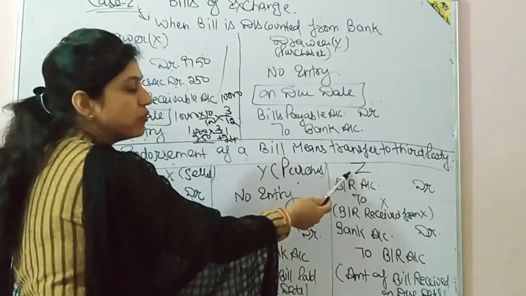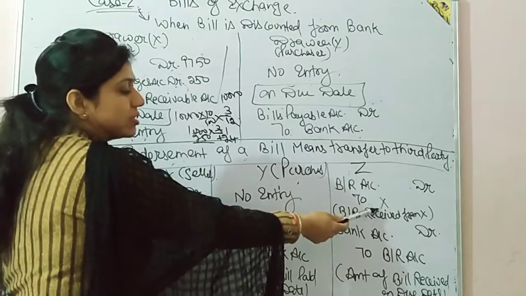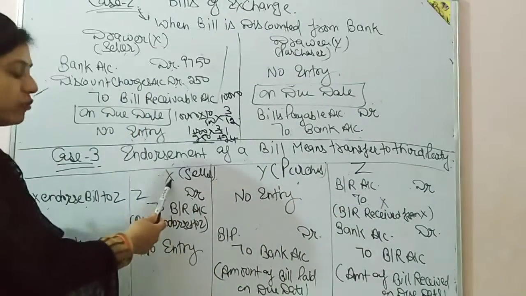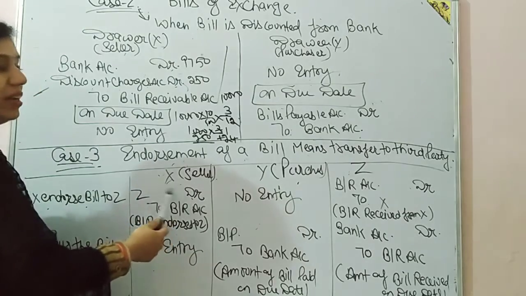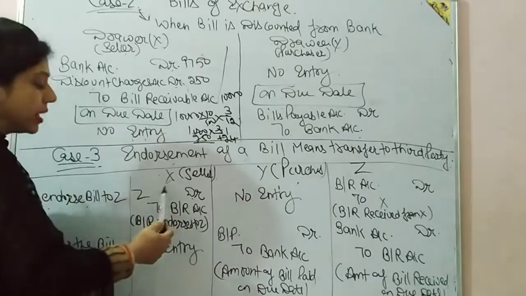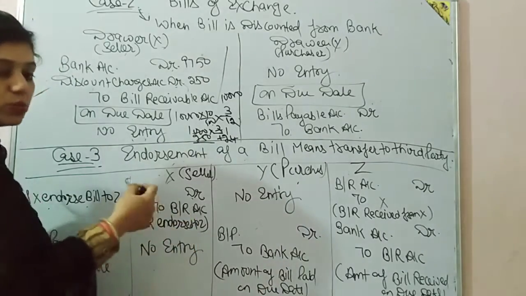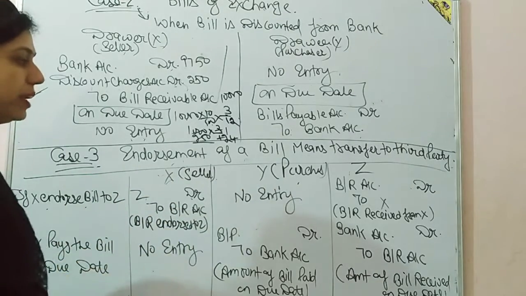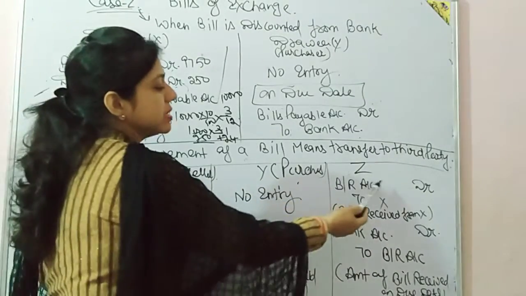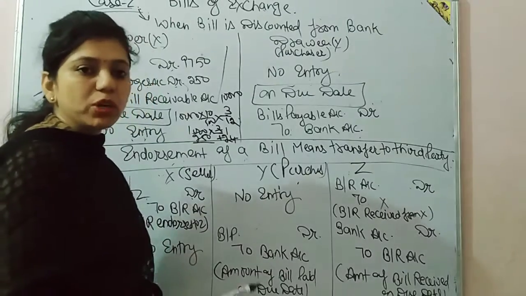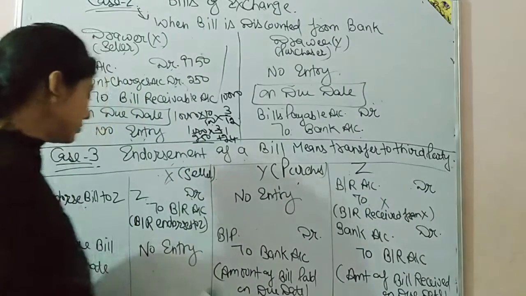So who is the giver for Z? X. And who is the receiver for X? Z is the receiver. That's why he is debited. So Z debit to BR because BR is gone, according to the real account. And for Z, BR is received, so it is debited because the debit word comes in.